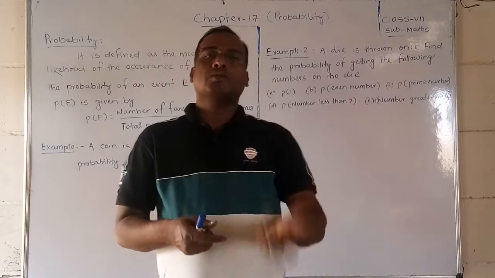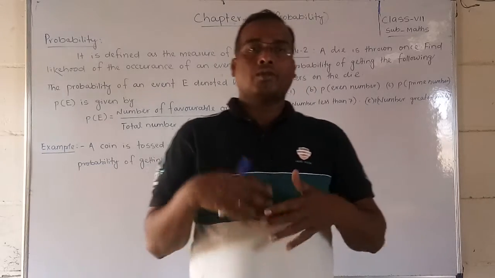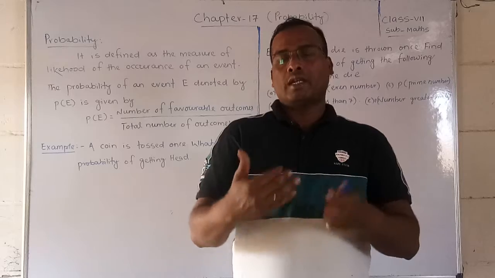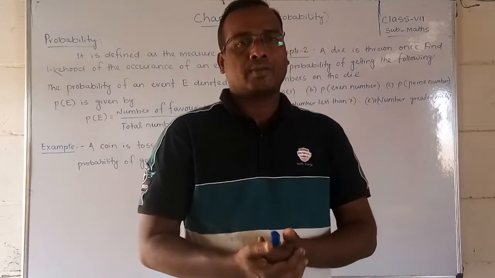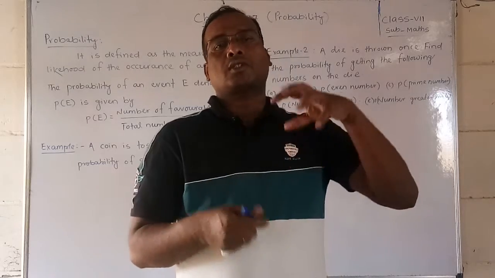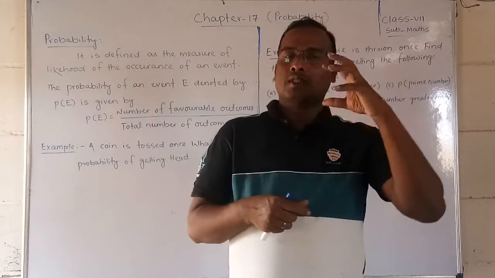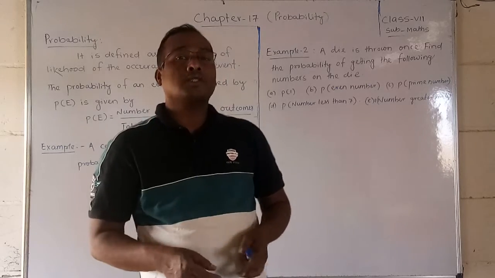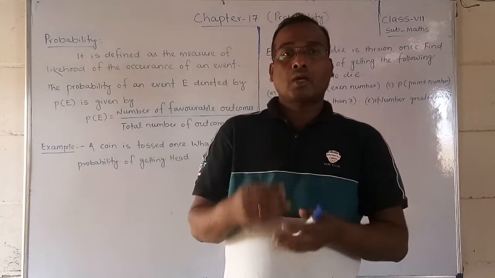So in such cases we use probability, and we have to expect how likely we are to get a head. Perry Format was curious about this, and he tried tossing one coin 1,000 times.